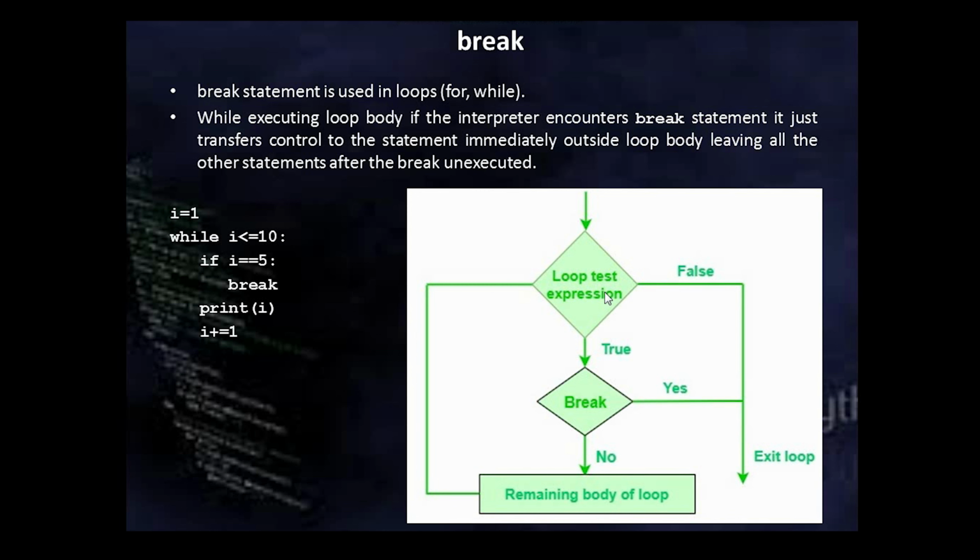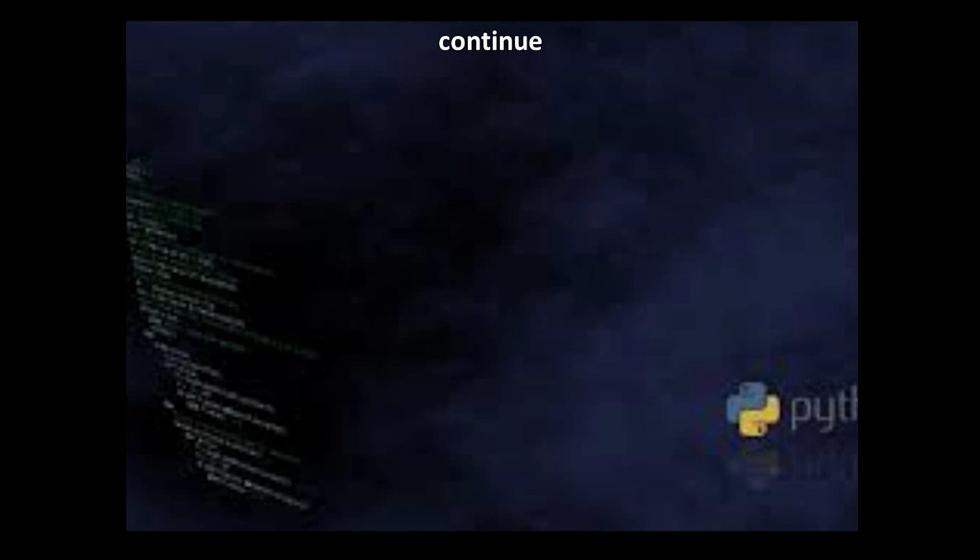Now if we execute this loop, it will print till 4, because till I equal to 4, this condition was not true. After printing 4, I becomes 5 and it comes back to the entry point. 5 is less than or equal to 10, but when it comes inside and checks I equal to 5, yes, I is equal to 5, so it will break the loop and come outside the loop body. I hope you understood the illustration of break.